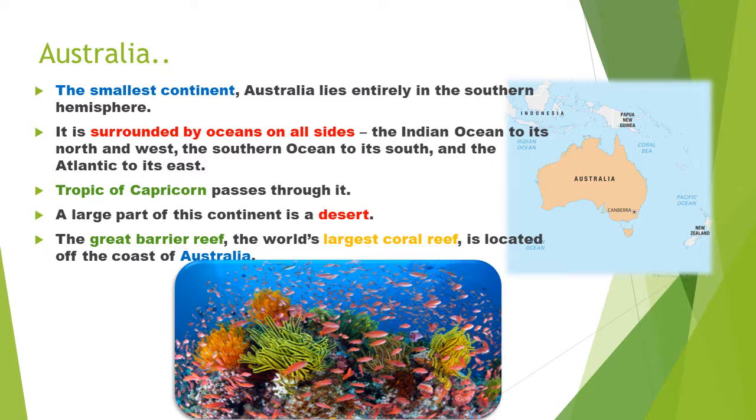So எல்லா பக்கமும் oceans, கடல். The Indian Ocean is to its north and west, the Southern Ocean to its south, and the Pacific to its east. Tropic of Capricorn passes through it. A large part of this continent is a desert. So பெரும்பாலும் பாலைவன பகுதியாக இருக்கும். The Great Barrier Reef, the world's largest coral reef, is located off the coast of Australia.